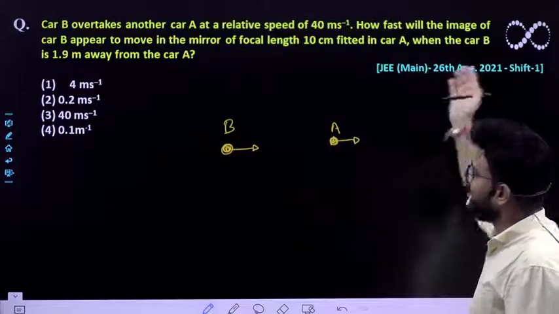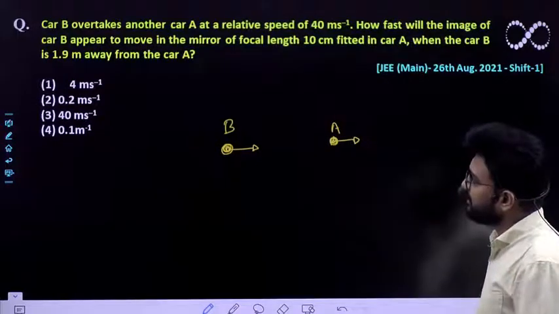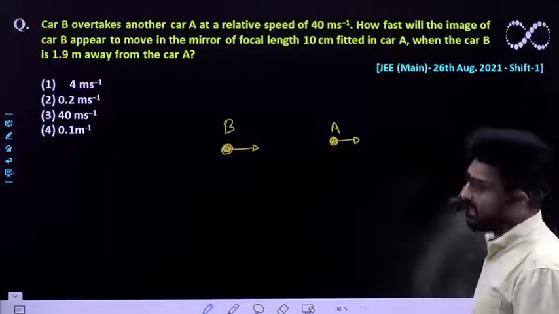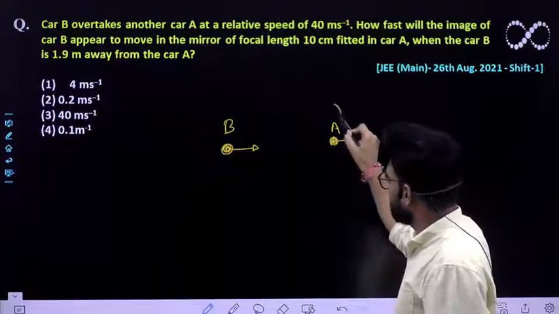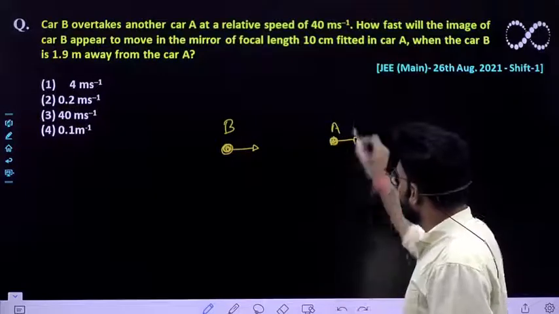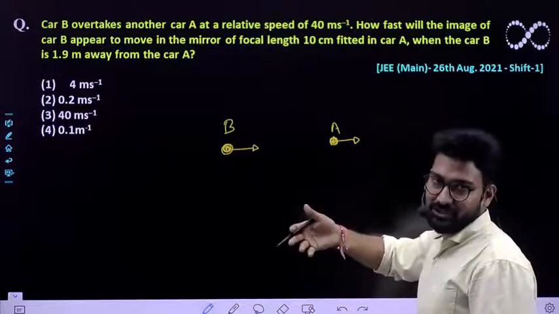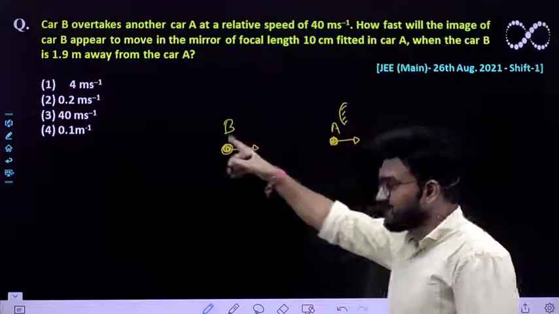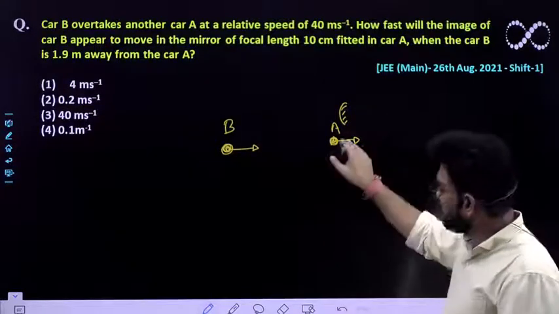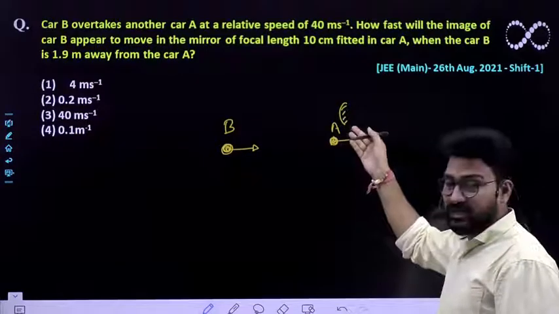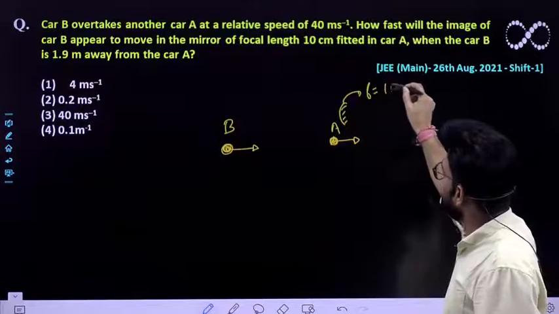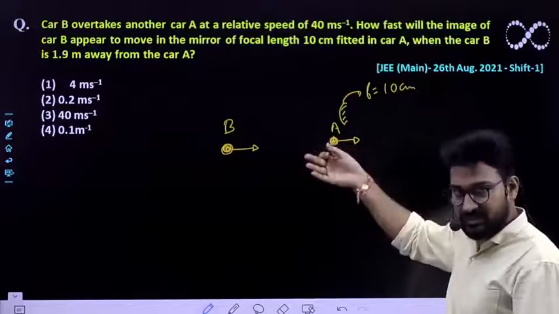How fast will the image of the car B appear to move in the mirror of focal length 10 centimeter fitted in car A? So that means car A has been fitted with a mirror. Obviously that mirror has to be a convex mirror, in order to see the image of car B in the mirror of car A. The focal length is given as 10 centimeter, so it would be plus 10 centimeter.